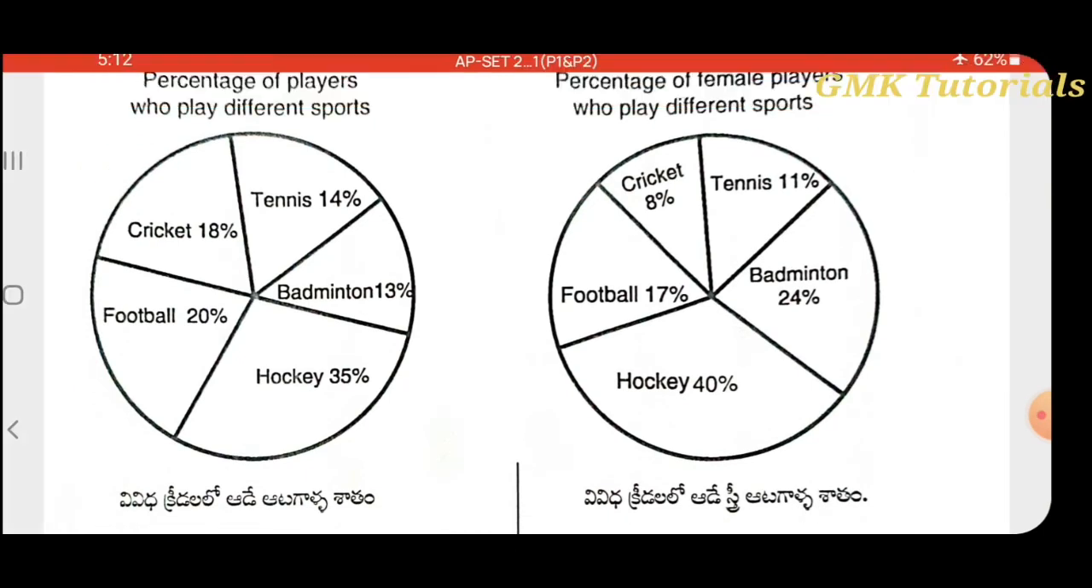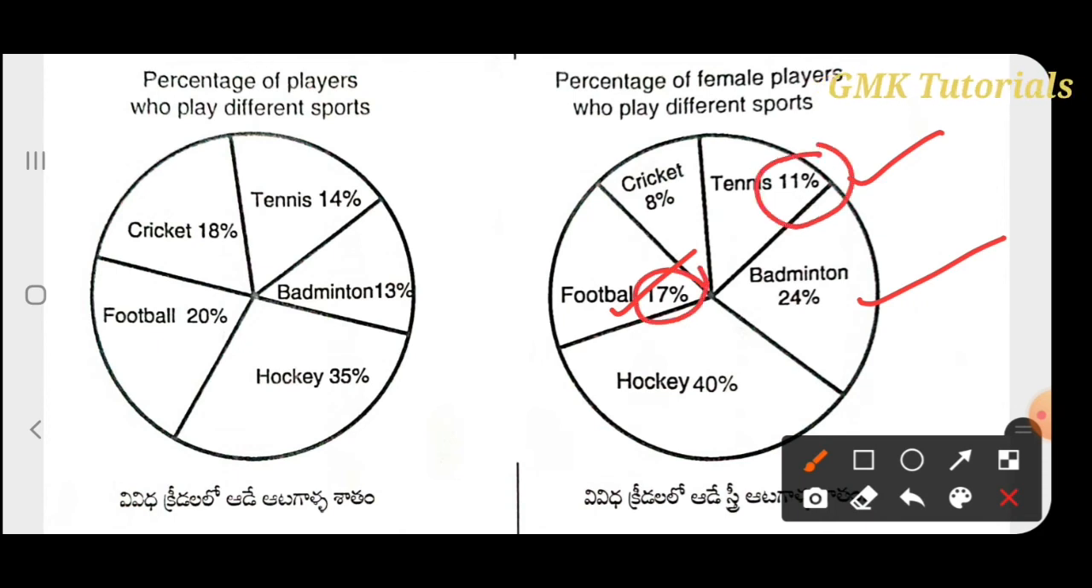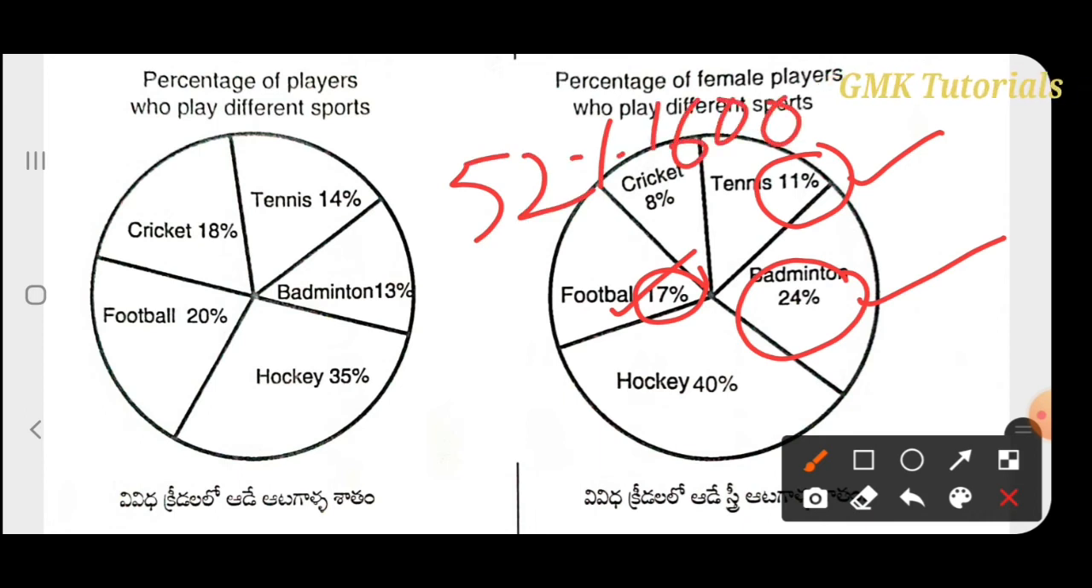So that is the tennis, badminton, football. Female tennis is 11%, badminton is 24%, football is 17%. 17 plus 11 is 28, 28 plus 24 is 52% of 1600. And here that overall percentage, badminton is 13%, tennis is 14%, that is 27%.